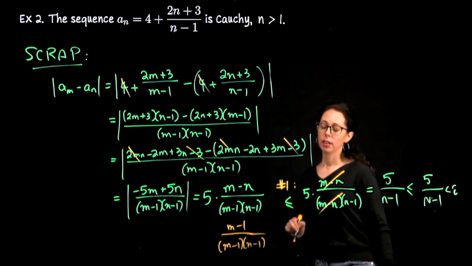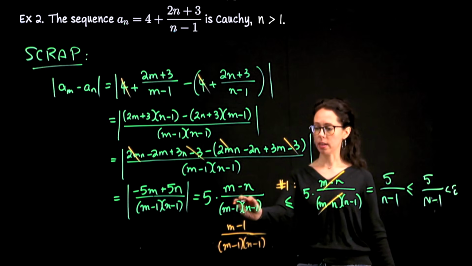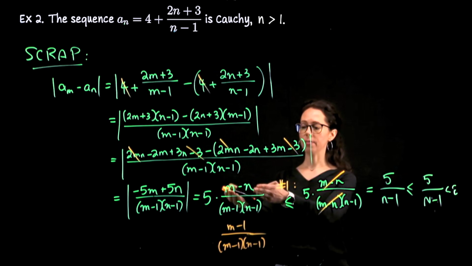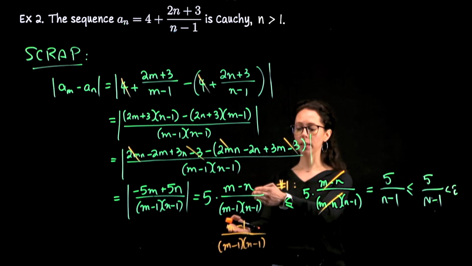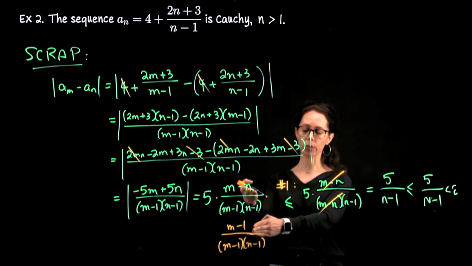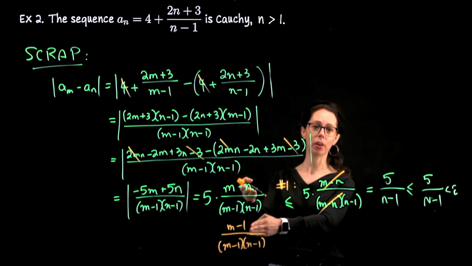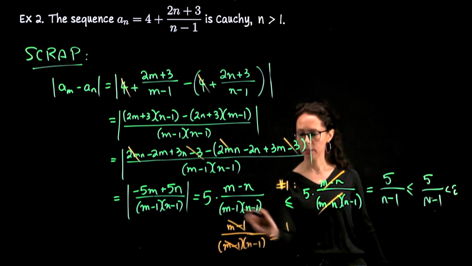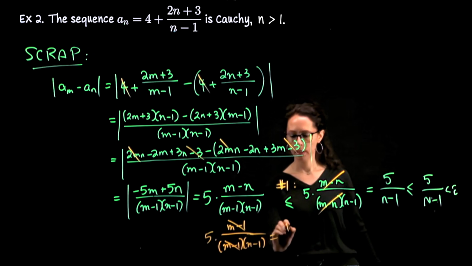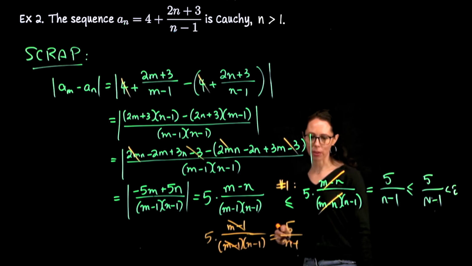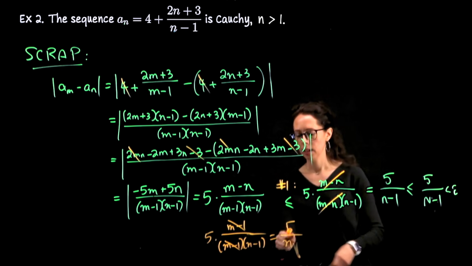Okay, new idea. Don't change the denominator, change the numerator the way I just said. We go up in size if m minus n is replaced with m minus 1, because little n is greater than or equal to 1. In fact, for the sequence, it has to be greater than or equal to 2. And now we can cancel, and we get, well, I've left off the 5. 5 over n minus 1, and you see we actually get to the same place. Okay, and that should be minus 1. All right.